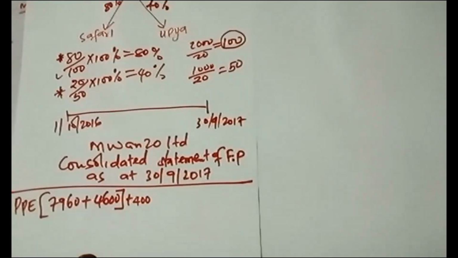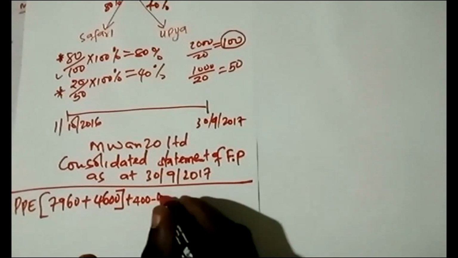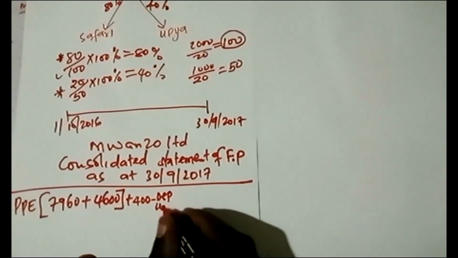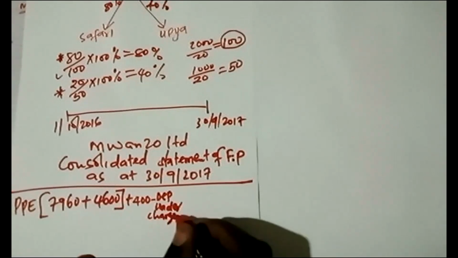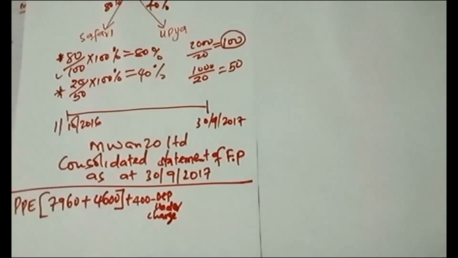In some scenarios, you would find that there is depreciation undercharge. You subtract, because now things like revaluation, you are supposed to debit. That is what I've done. You debit your PPE account. So debiting is like adding. Then this revaluation is supposed to be taken to the revaluation reserve account, whereby again you credit.